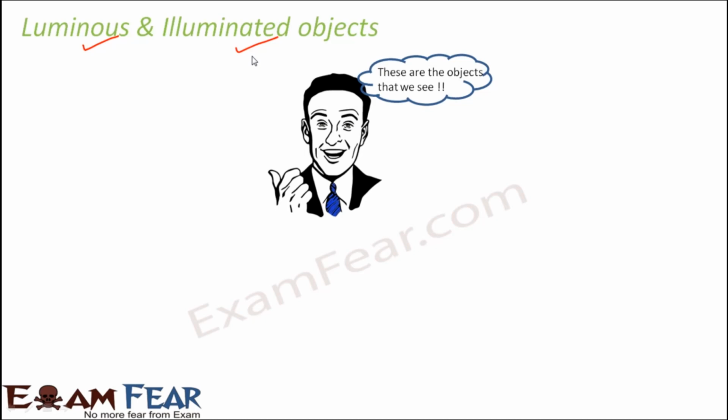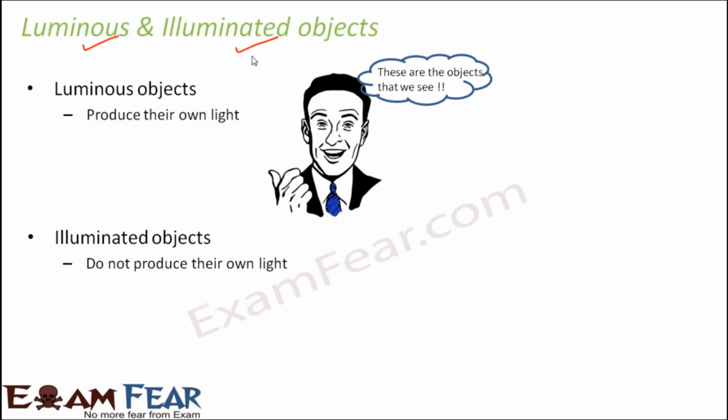But actually that is not the case. We are only able to see either the luminous objects or the illuminated objects. So what are these luminous and illuminated objects? Luminous objects are those objects which produce their own light. They have the ability to produce their own light.